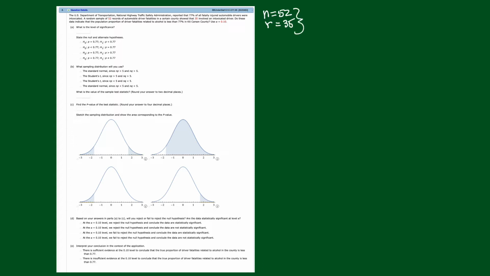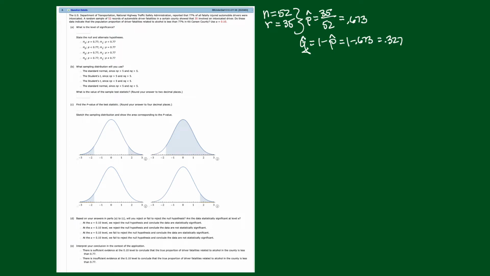Okay, so right away, I know what P hat is. P hat is going to be 35 out of 52, and I know I'm dealing with a proportion because they give us so many out of so many. That comes out to 0.673. Then what is Q hat? We might as well get it while we're here. Q hat is 1 minus P hat, so 1 minus 0.673, and I got 0.327. Now, we're not asked for that directly, but I think we're going to need it.